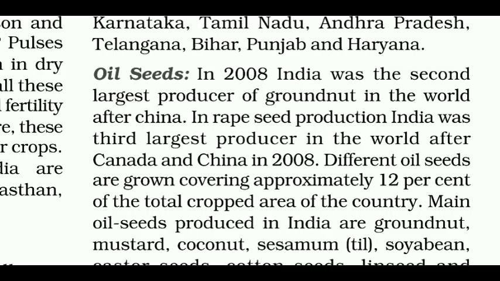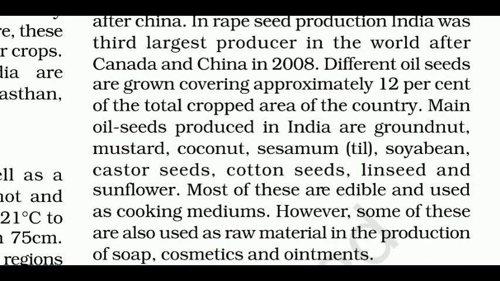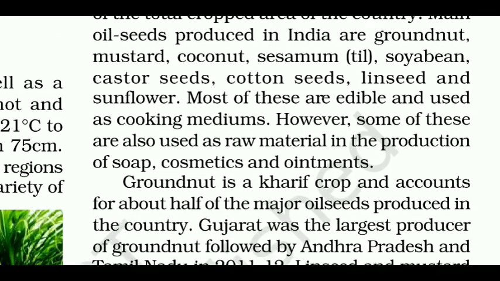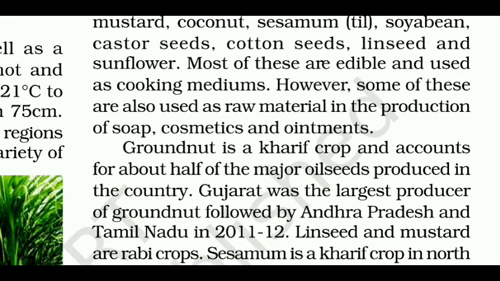Next, oil seeds. In 2008, India was the second largest producer of groundnut in the world after China. In rapeseed production, India was third largest producer in the world after Canada and China in 2008. Different oil seeds are grown covering approximately 12% of the total cropped area of the country. Main oil seeds produced in India are groundnut, mustard, coconut, sesame, til, soybean, castor seeds, cotton seeds, linseed and sunflower.